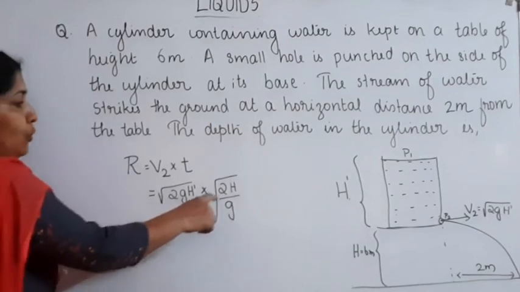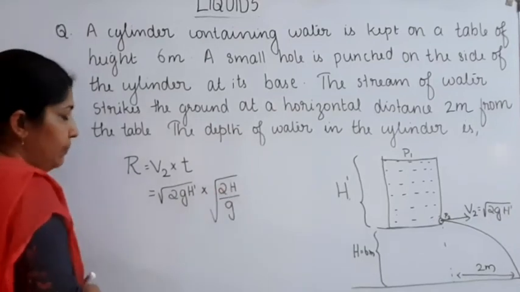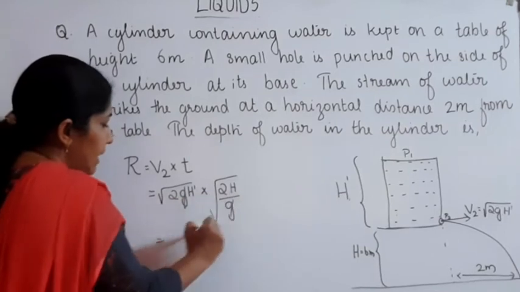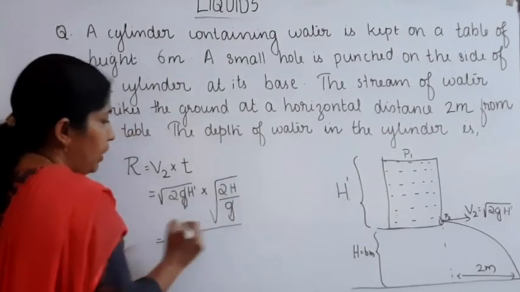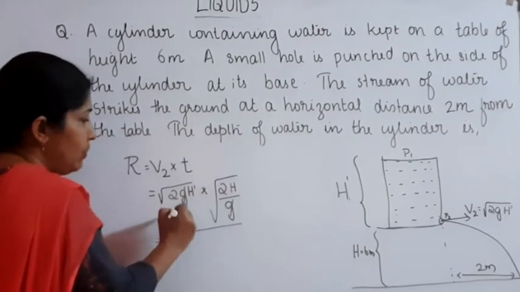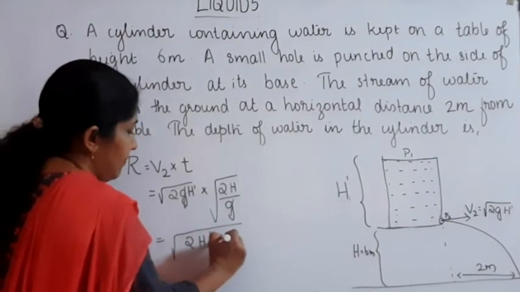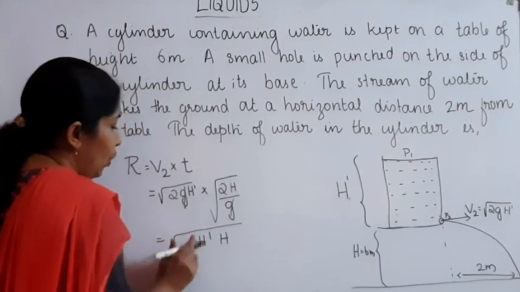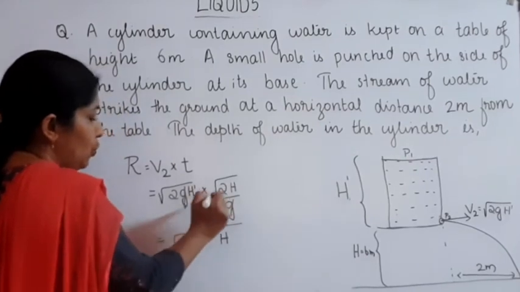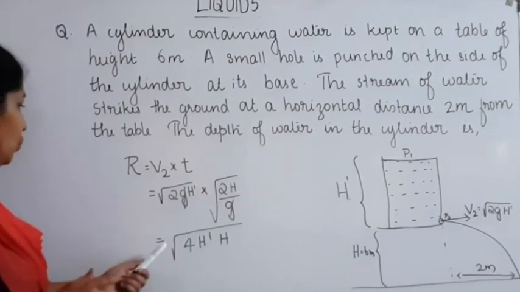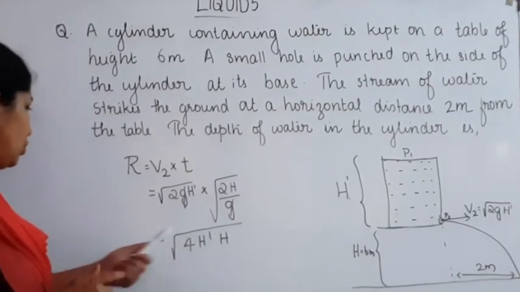Root of 2H divided by G, that is equal to, G gets cancelled, then root of, on combining these two values, we can write 4H dash H. 2 into 2 is equal to 4, 4H dash H. Range R is equal to root of 4H dash H.